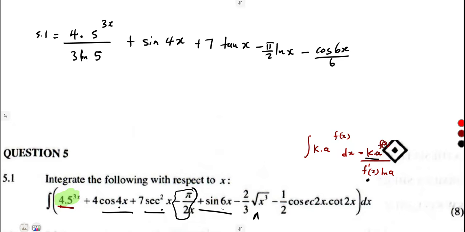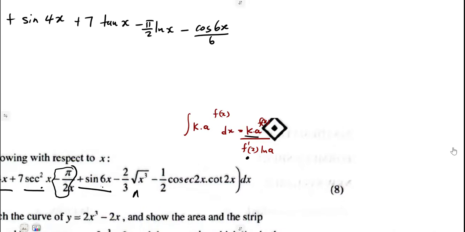Then here to integrate, let us first rewrite properly. Minus 2 over 3. The square root of x cubed means what? x to the exponent of 3 over 2. So when you integrate, remember the concept, you must add the power, then divide by the new power. So if you add 1 on the power, that was going to be 5 over 2. So it was going to be like this.